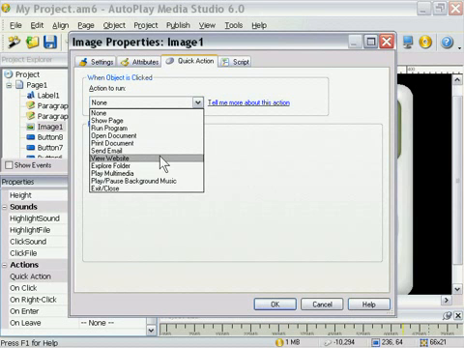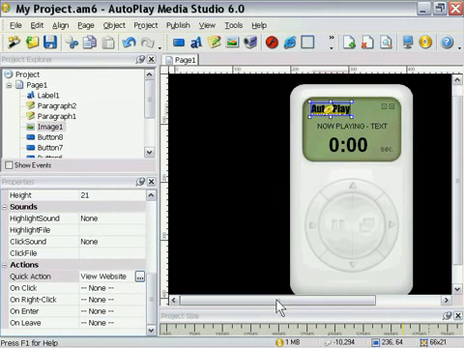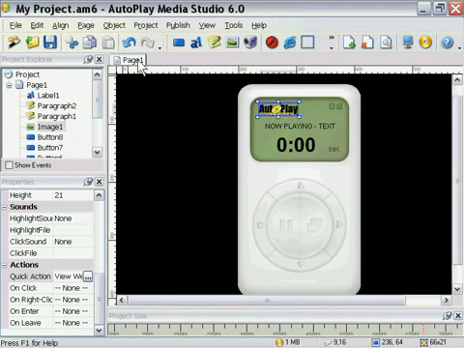For example, by selecting View Website and just typing the name of the website here and pressing OK. So that's an example of a dialogue. Now let's take a look at tabs. That's the fourth and final of the 4 that I mentioned. As you can see, we've got a page tab here. In this particular project, there's only one page, so there's only one page tab.